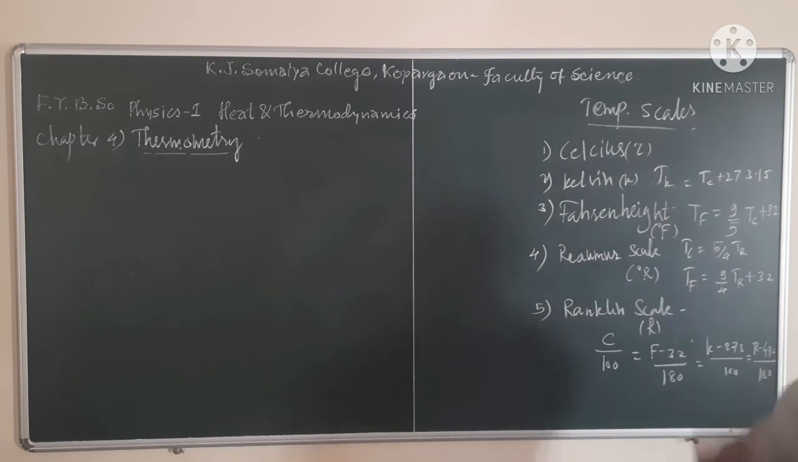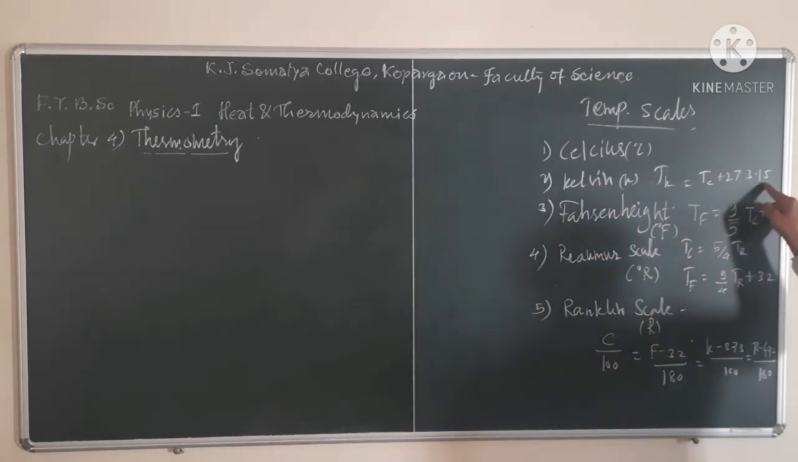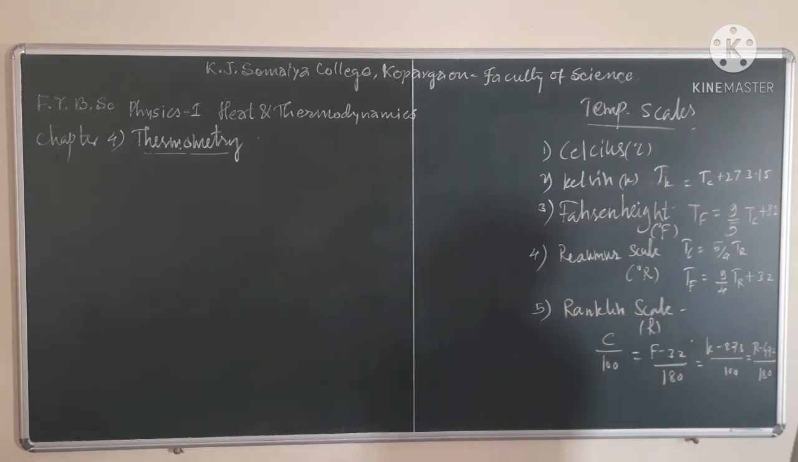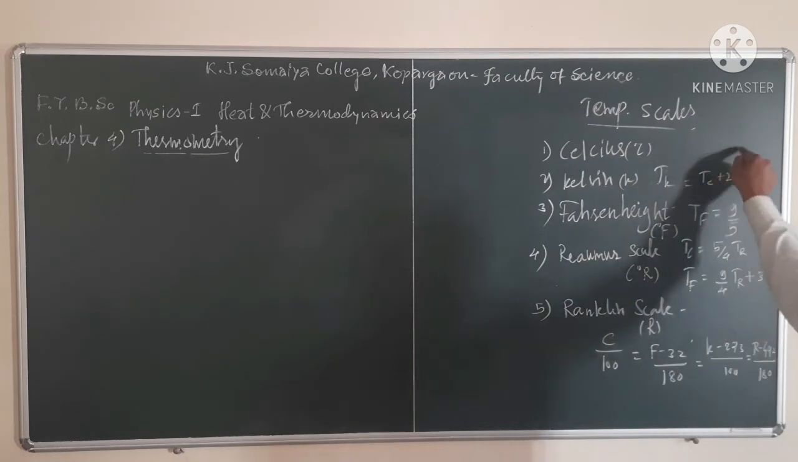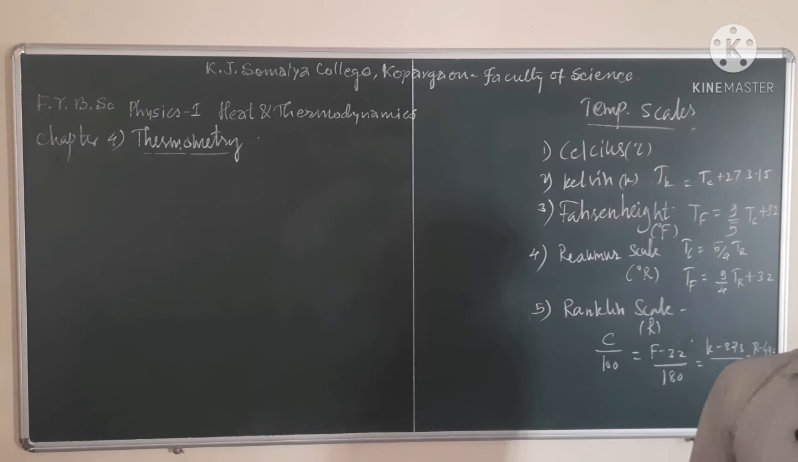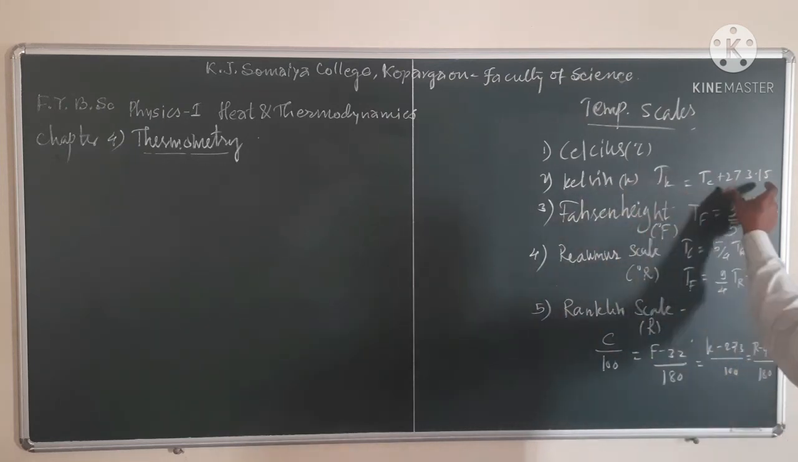Then another one is the Kelvin scale. The Kelvin scale is derived again from water, but the concept is the triple point of water. At 273.15 Kelvin, which is the triple point of water, or if you convert it into degree Celsius, that is 0.01 degree Celsius. At that point water exists in 3 states: solid, liquid and gas. That is the definition of the triple point of water. The Kelvin scale is derived from that.